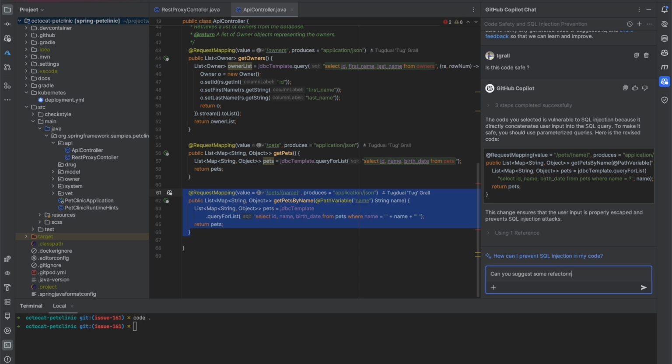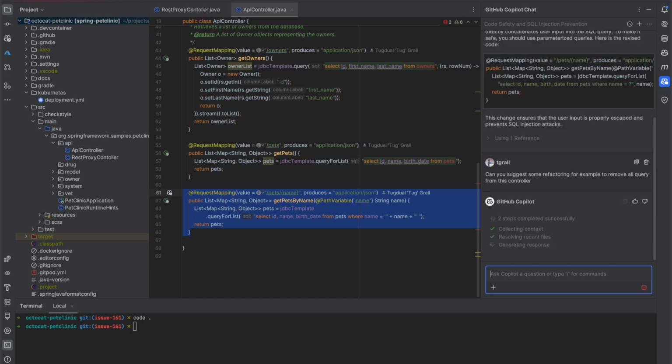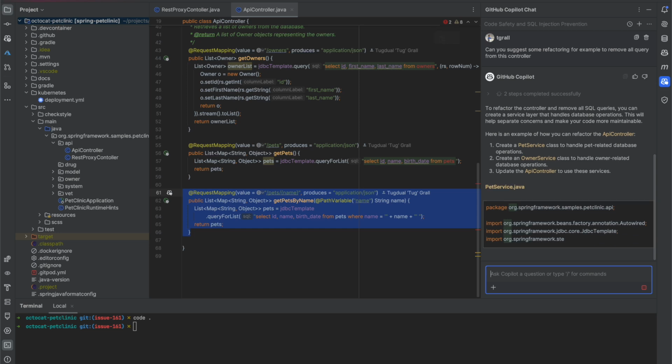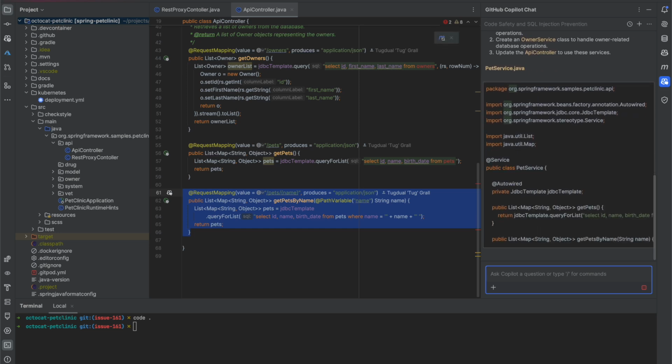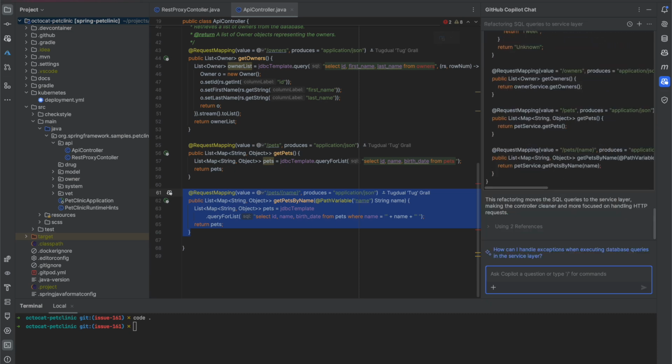But instead of fixing it directly, I want to refactor the code to extract all the SQL statements from the controller and use services instead. So asking Copilot to suggest some refactoring. And as you can see, Copilot suggests two new services, pet and owner, and a modification of the controller. Let's look at the code.